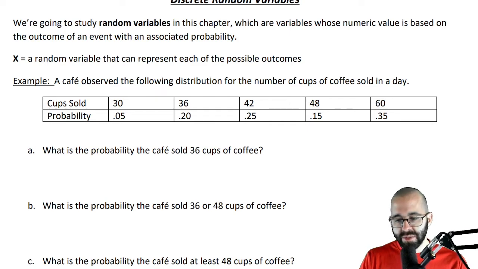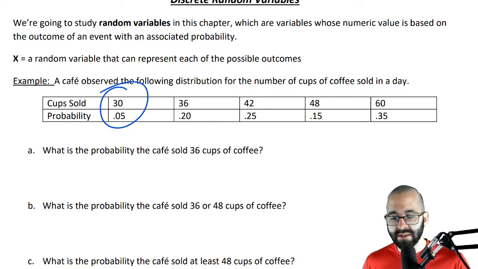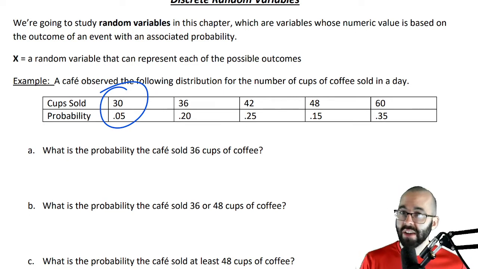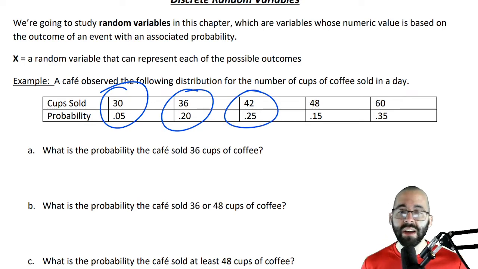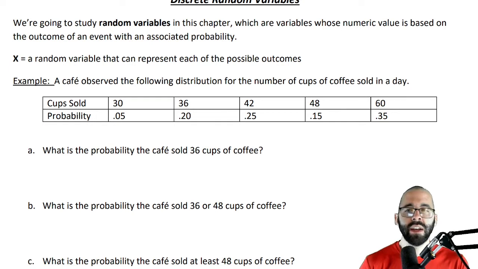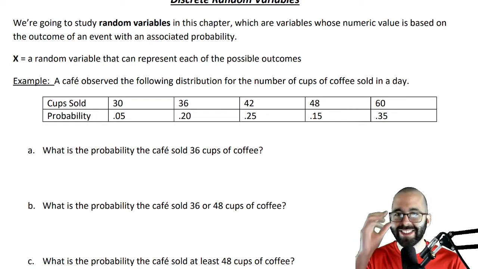We have a cafe and they're observing the following distribution for the number of cups of coffee they sold in a day. So, looking at this, there's a 5% chance, a probability of 0.05, from their records that they've examined, there's about a 5% chance that they sold 30 cups of coffee in a day. There's a 20% chance that they sold 36 cups of coffee, and there's a 25% chance that they sold 42. Maybe they looked at their data for a week or something. I don't know. It's made up data.